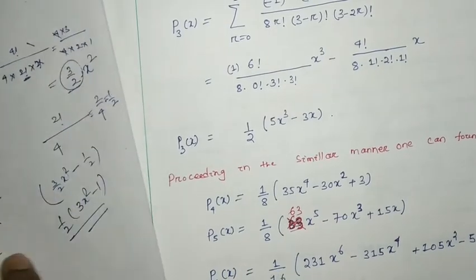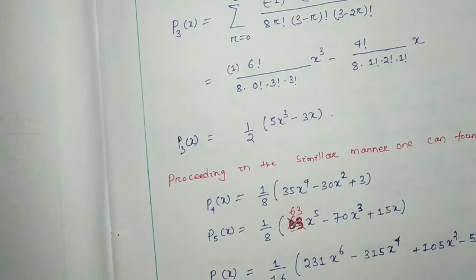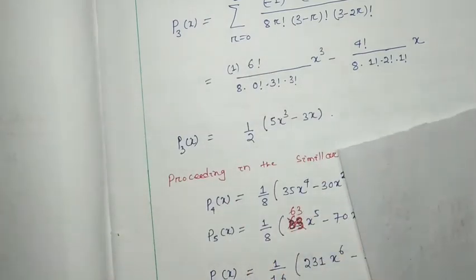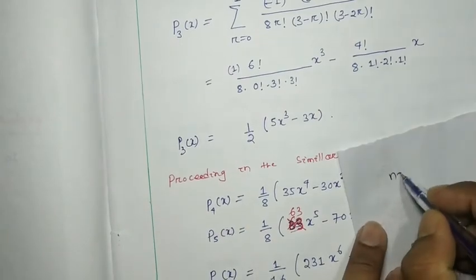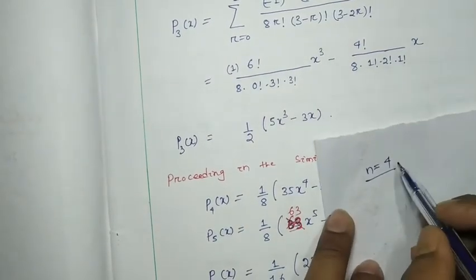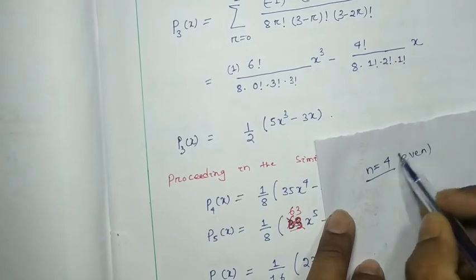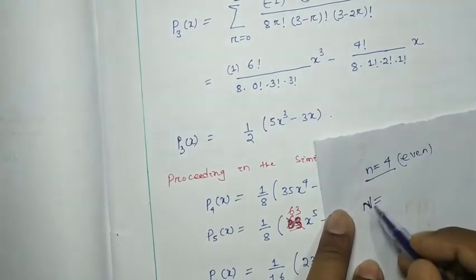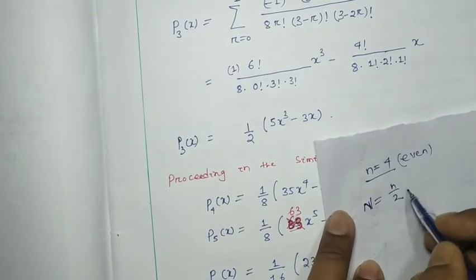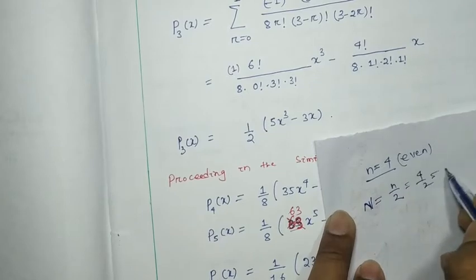Here I am going to say one thing. We are considering P4x, that means n is equal to 4. 4 is even, so capital N will be n by 2 only, that means 4 by 2 will be 2.